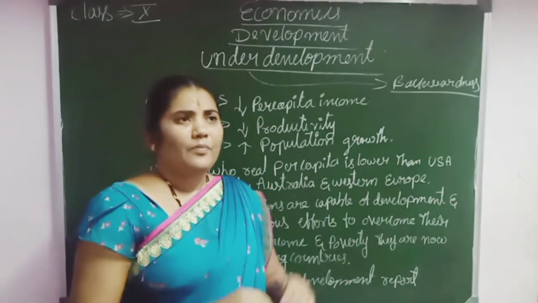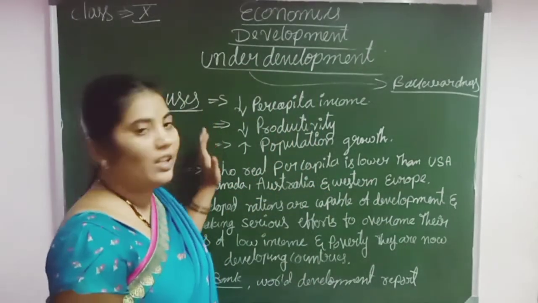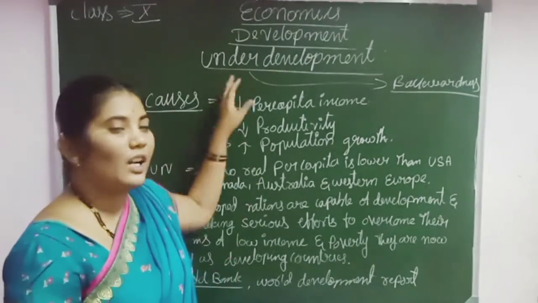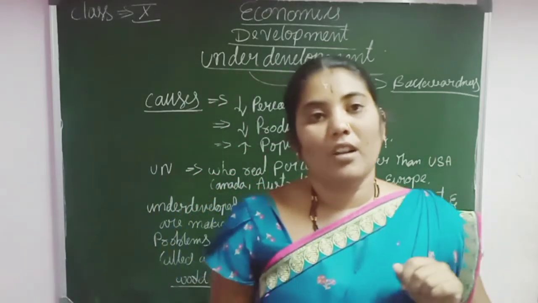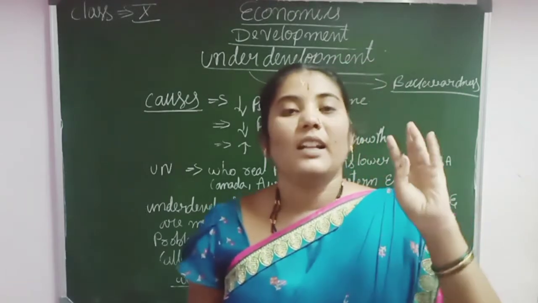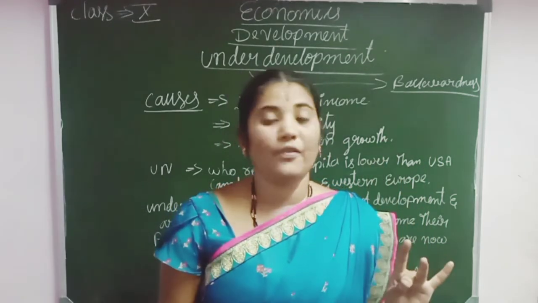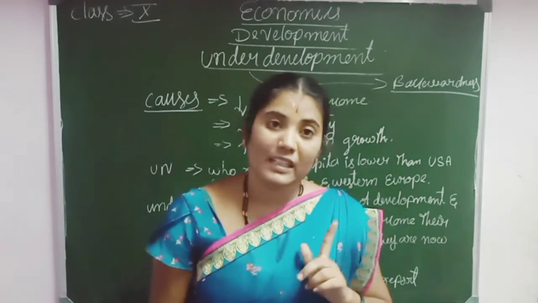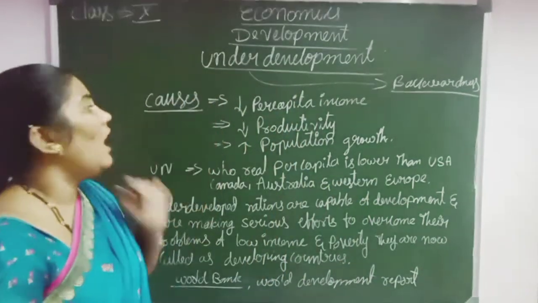What are the features of underdevelopment is the other question. The causes are low per capita income, low productivity and high population growth. The features of underdevelopment are low per capita income, poverty, illness, backwardness, unemployment, illiteracy. Technological growth is also very low, the birth rate is high and the death rate is low. These are all features of underdevelopment.